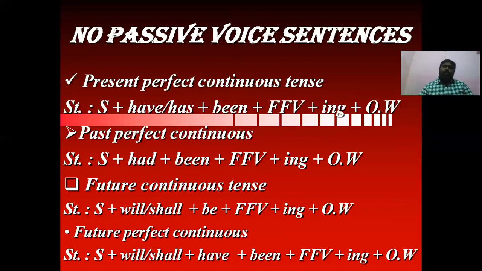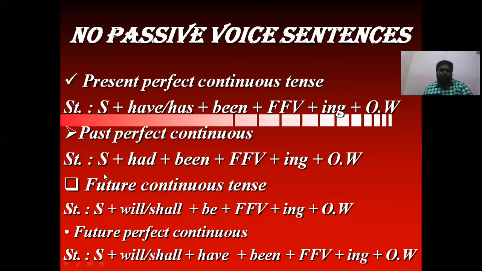Why do these four tenses not have passive voice? Because already there is a be form in these sentences. Although these sentences are in active voice, there is a be form. For example, see the structure. Present perfect continuous tense: subject plus have or has plus been plus first form of a verb plus ing form plus other words. Here already been, the be form, is there. So it will not take passive voice.